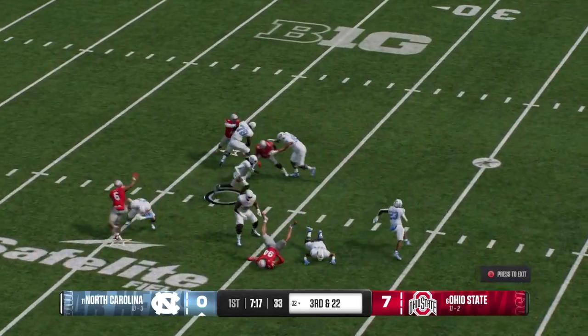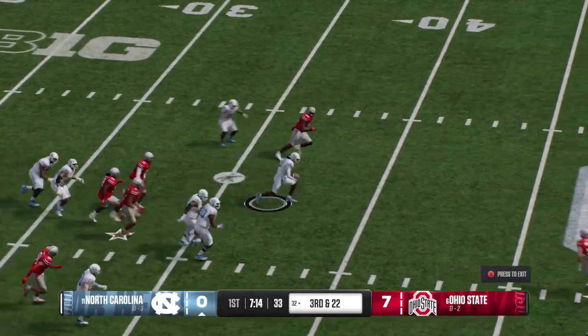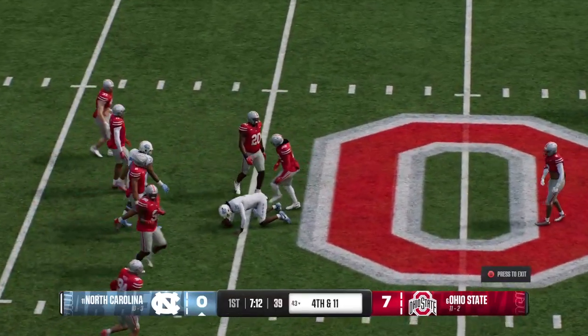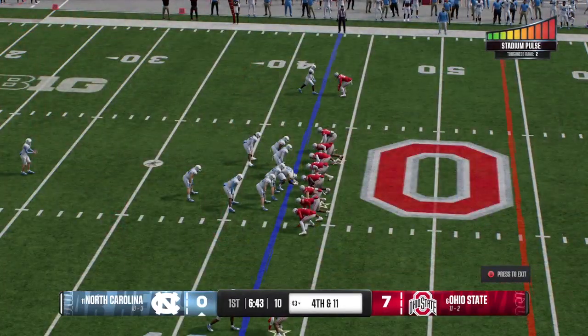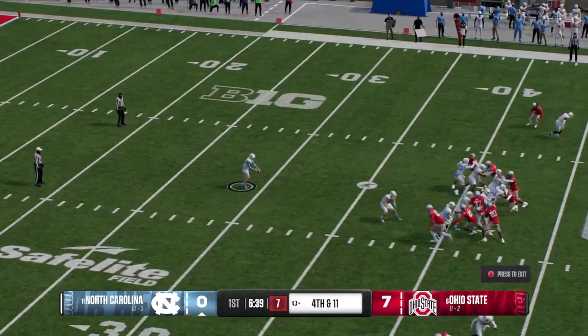From the gun, he looks for an open man. Using his legs on the scramble. Quarterback gets down to avoid the big hit. And the Tar Heels will line up to punt it away. They're going to kick it away for the second time.